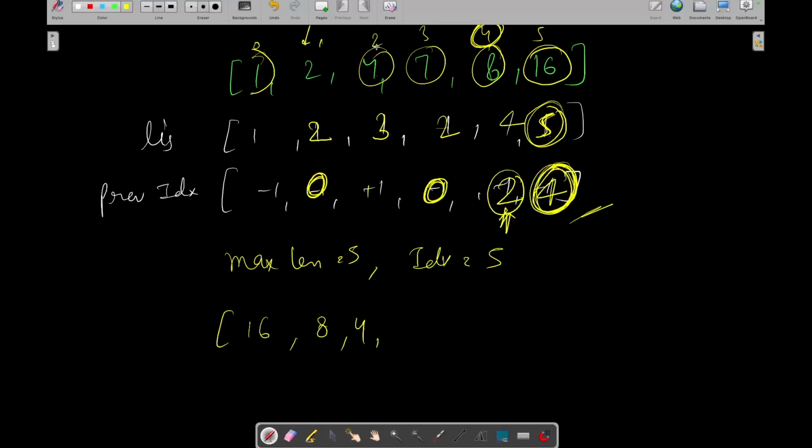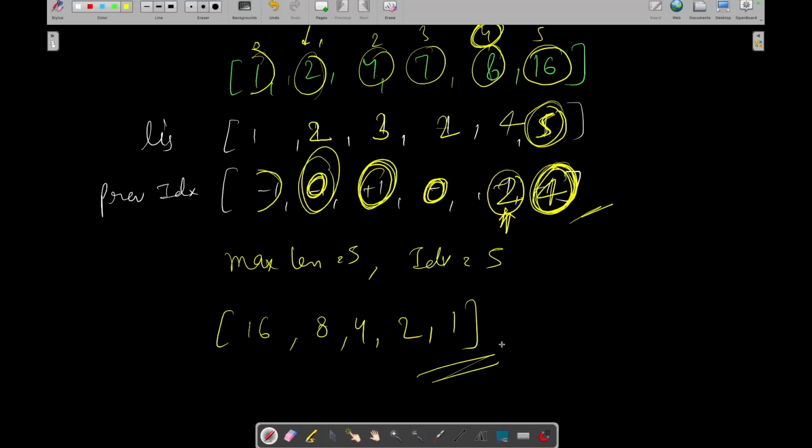Now from where this 4 is coming, it is coming from 1. So we will take this 2. Now from where this 2 is coming, it is coming from 0. So we will take 1. Now from where this is coming, minus 1. So it means it is the first element. So this is our final longest divisible subset.